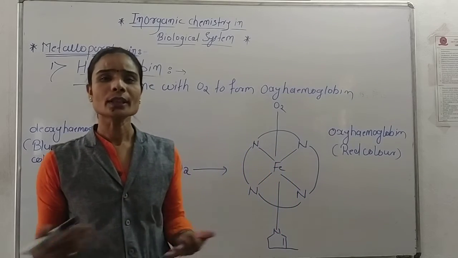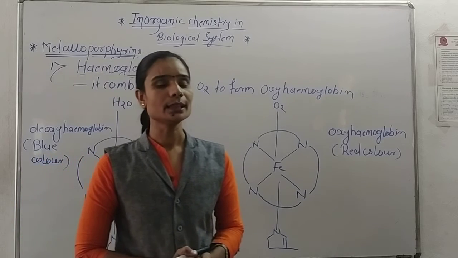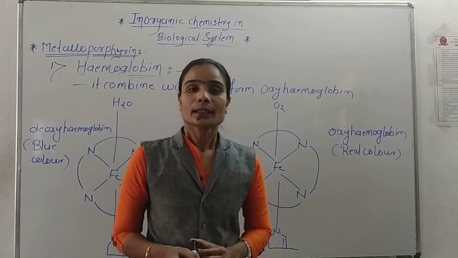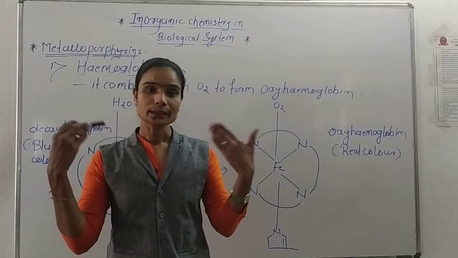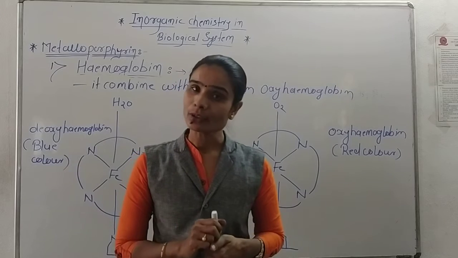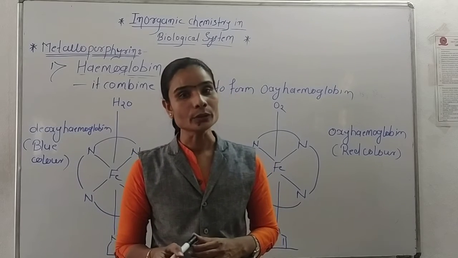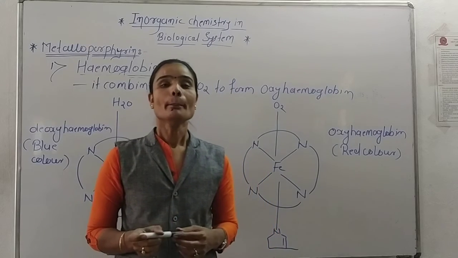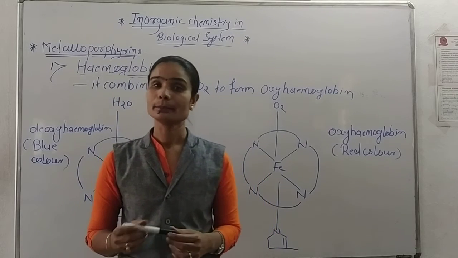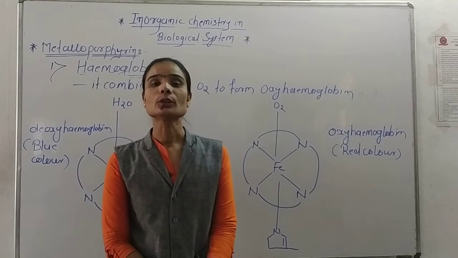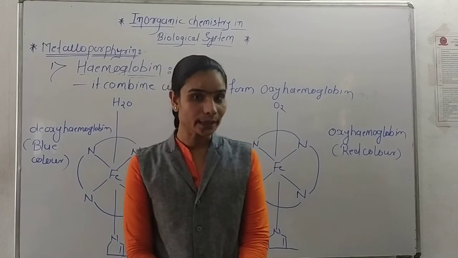Then the function of hemoglobin is related to oxygen. What is the function of hemoglobin? It transfers oxygen from the lungs to various organs and collects CO2 from various organs to the lungs. That is the main function of hemoglobin, because the hemoglobin present in the body is in the oxygenated form.